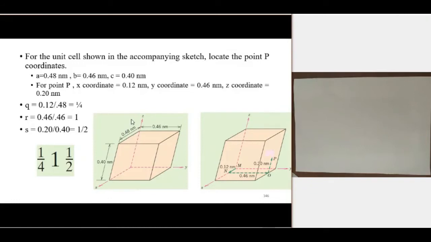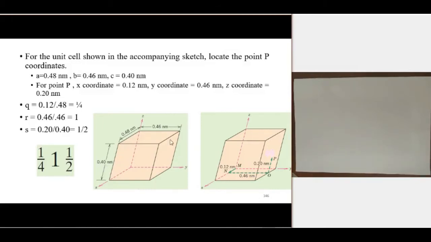So this is an example for a specific point. This is my point, and this is the lattice constant of this unit cell. Here in the x direction the length is 0.48, in the y direction it is 0.46, and in the z direction it is 0.40.